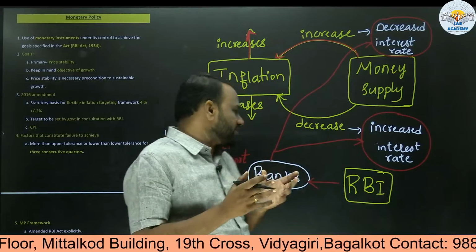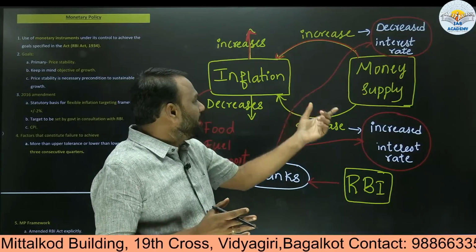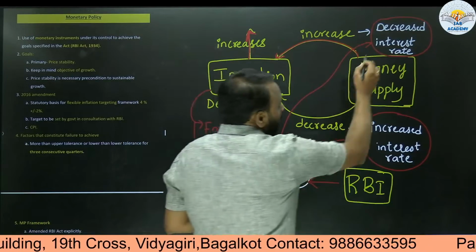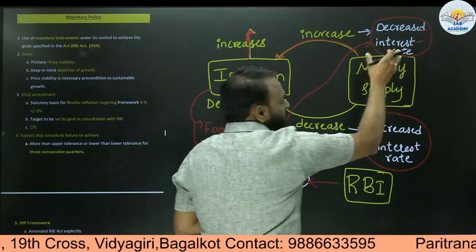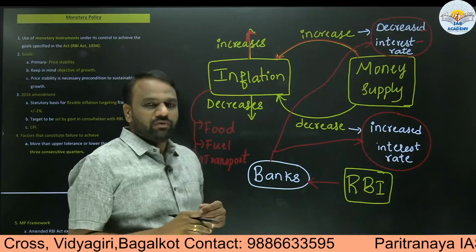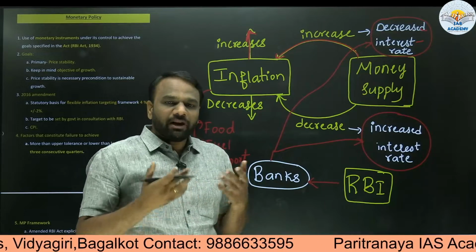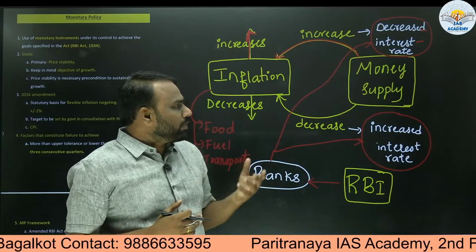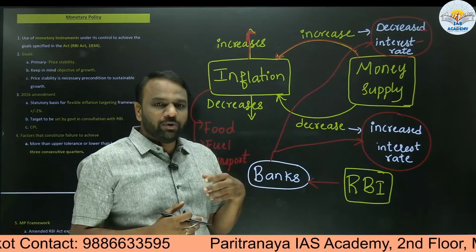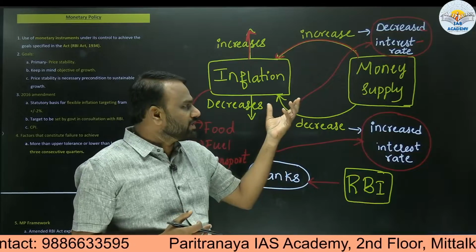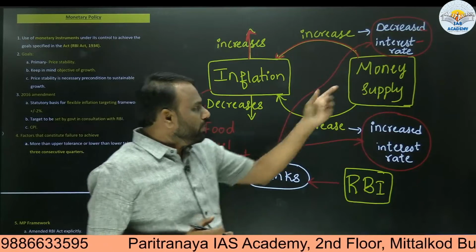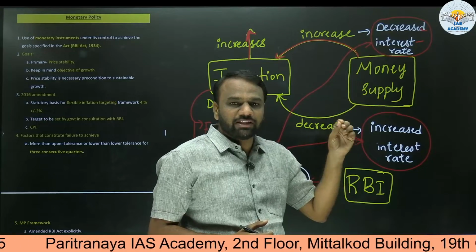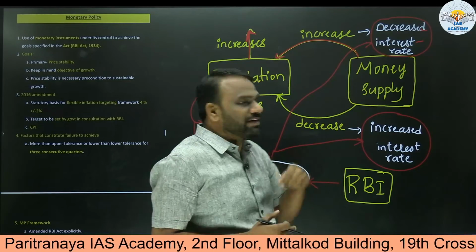So here we shall connect these things. One is bank, interest rate, money supply and inflation. So if the banks decrease the interest rate, what happens? More and more people are willing to take loans. Now when I say more and more people are willing to take loans, it may be an individual or an industry. So here we shall consider the example of an individual itself. So money supply increases because the bank is providing loans at a lesser rate of interest. So money supply will increase.